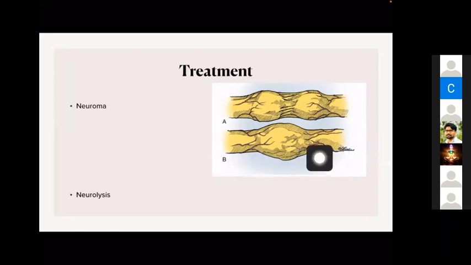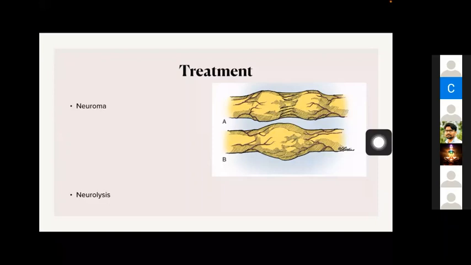In such cases, we will just do a neurolysis. Neurolysis means we make the nerve free from the scar. There is external neurolysis and also internal neurolysis. External neurolysis means we separate the nerve from the surrounding fibrous tissue. In internal neurolysis, we open the epineurium, separate the fascicles, and remove the internal fibrous tissue to make the fascicles free. And if there is no contraction of the distal muscles when we stimulate the proximal part of the nerve, then we will excise the neuroma and do a nerve grafting there.